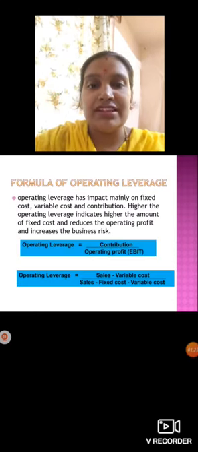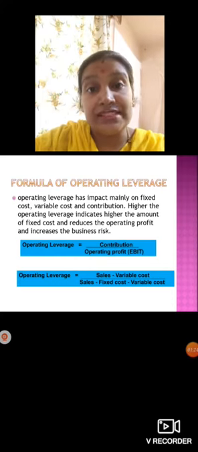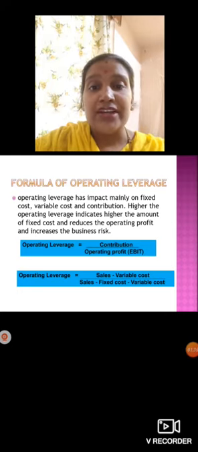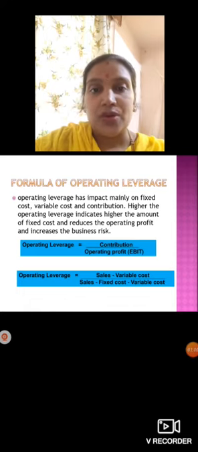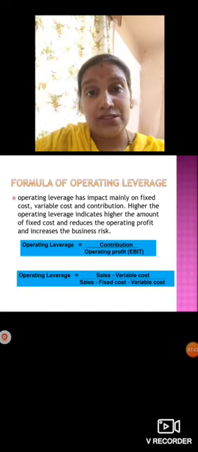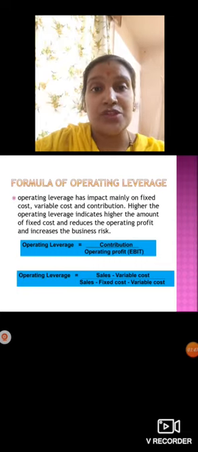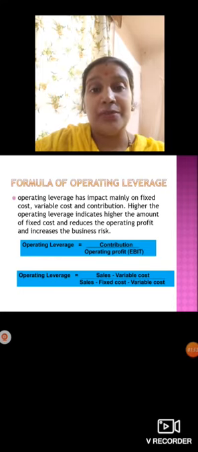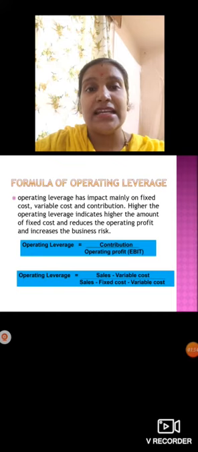Operating leverage has an impact mainly on fixed cost, variable cost, and contribution. These are the three things which will be impacted more. Higher operating leverage indicates a higher amount of fixed cost, reduces the operating profit and increases the business risk. So higher operating leverage indicates higher fixed cost, which shows less operating profit, and shows that the business is at high risk.